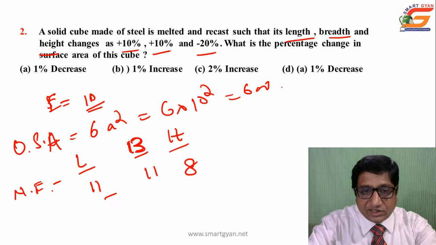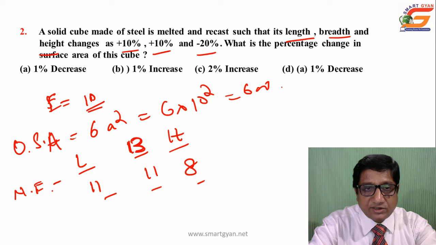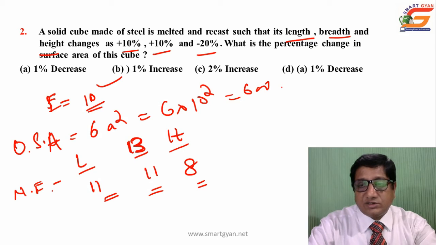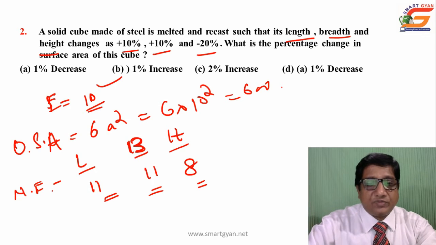Why have we taken 11, 11 and 8? Because we have taken the original edge as 10. Now it becomes a cuboid.